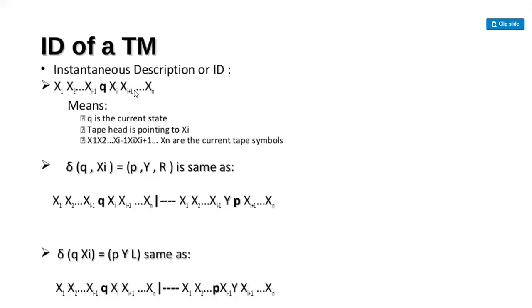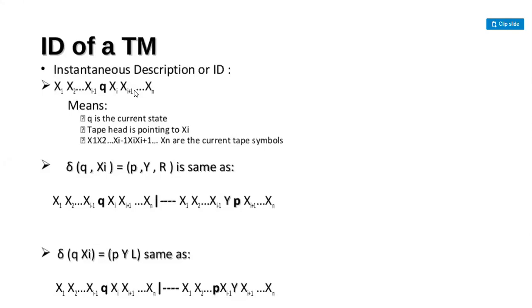Make it clear. It is not a very simple concept, it is somewhat complex, but it is very easy. Up to now we learned PDAs and all those, right? But compared to those concepts, this is somewhat complex. Compared to the Turing machine, the remaining concepts are all very easy and simple, because they were not implementing any logic. So those are very simple compared to the Turing machine.